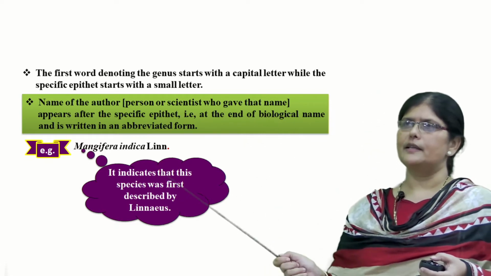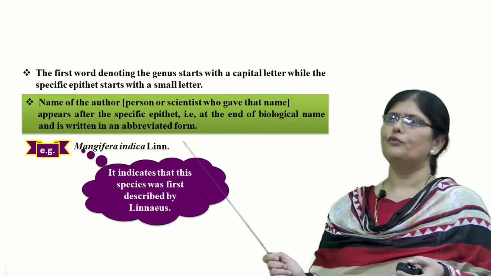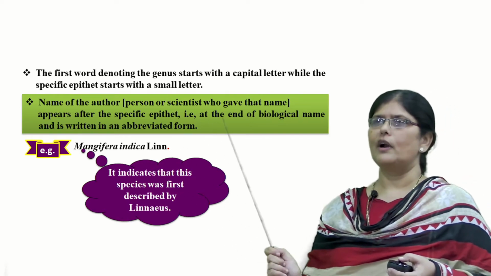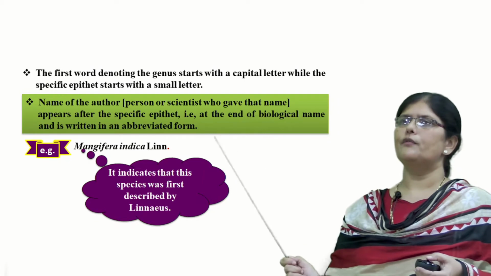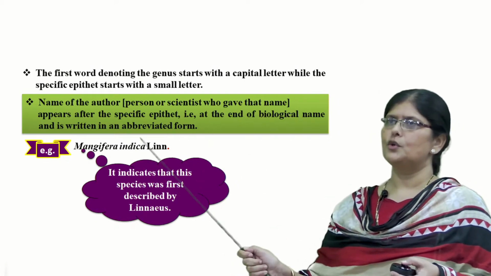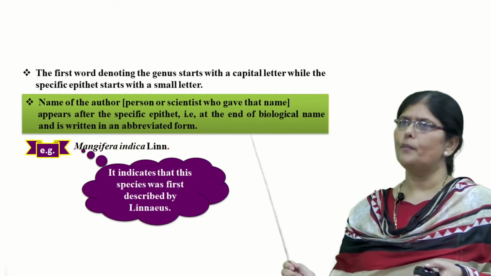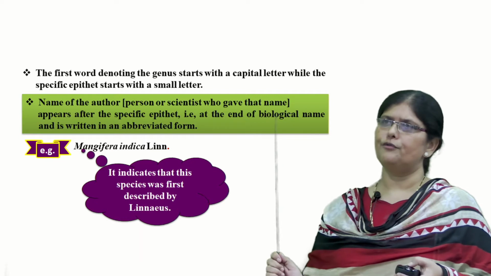You can check the example here: Mangifera indica Linn. Linn is the name of the author called Linnaeus, who identified or gave the name for the mango plant, which is Mangifera indica. The first word is genus, the second word is species, and it is followed by the name of the author in abbreviated form.